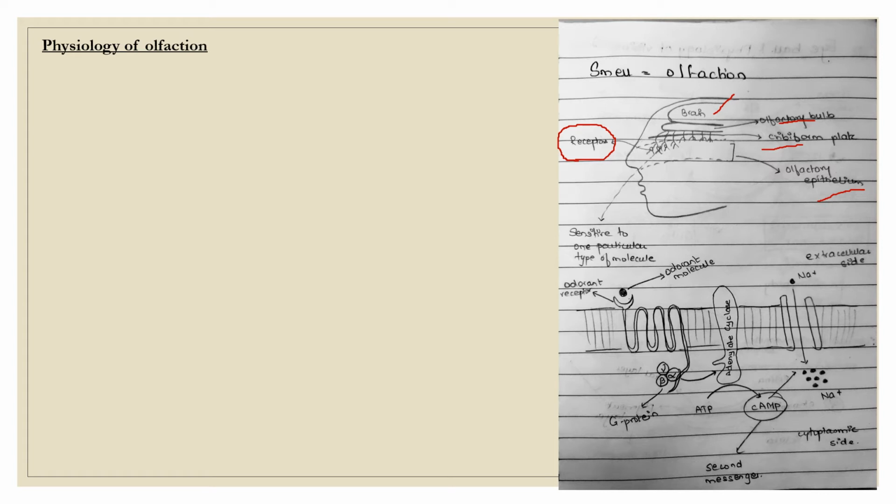So now we'll see the physiology of olfaction. What happens here? The olfactory receptor first reacts or binds with an odorant molecule. You can see here, this is the olfactory receptor. Here the odorant molecule binds.